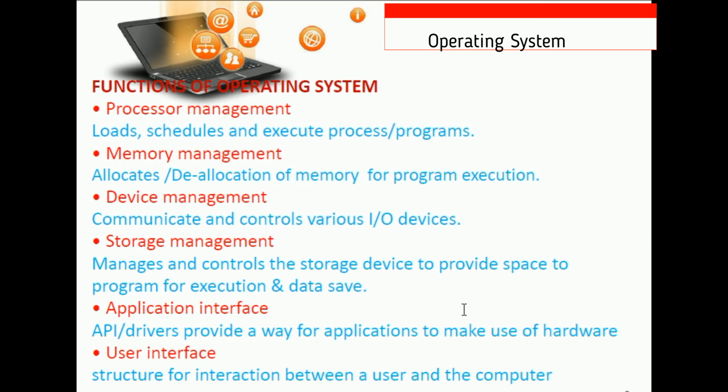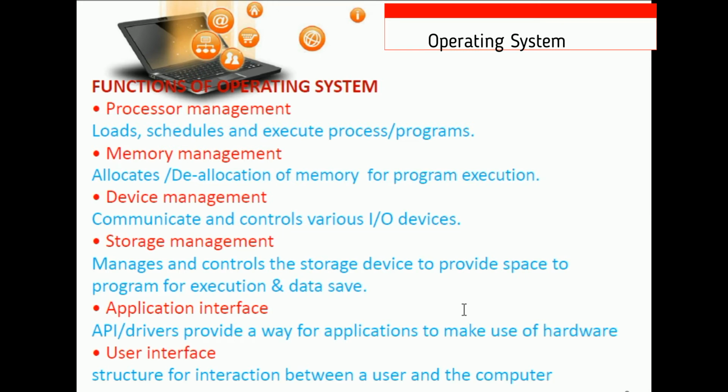Processor management actually loads and schedules processes and programs to execute. As we know, whenever a number of application programs are running in our computer, the operating system decides which program will have which precedence, that is, priority. According to that, that program will execute first with the help of the round robin scheduling mechanism. This is a scheduling process in which every application program gets a particular time slice or processing slice.